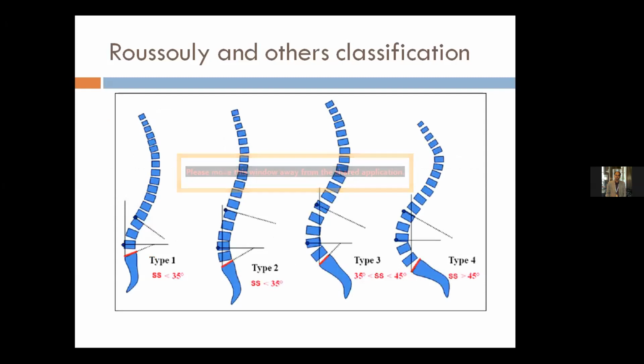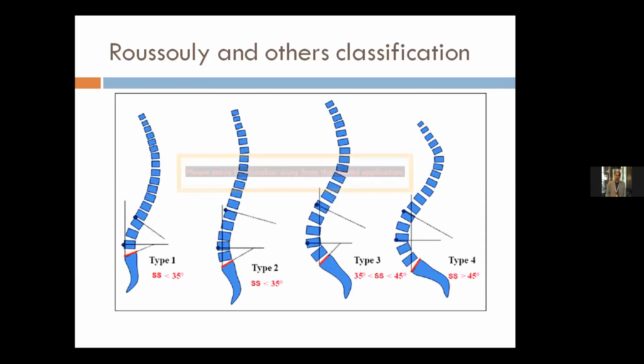Based on these calculations, they have divided the normal spinal sagittal alignments into 4 types. Type 1 and type 2 have a sacral slope of less than 35 degrees. But in type 1, only 3 vertebral bodies are in lordotic orientation, while in type 2, 5 vertebral bodies are in lordotic orientation. But if we carefully observe, in type 2, even after having 5 lordotic vertebral bodies, the lordosis is typically very less and kyphosis is also less. So this is a hypokyphotic and hypolordotic spine.